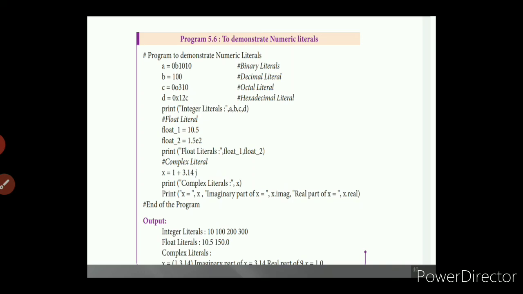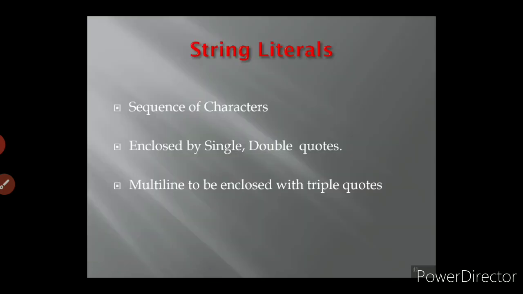Okay. Then after that the float literals. float1 equal to 10.5, it comes along with the fractional part. Then the second example, float2 equal to 1.2E2, where E is nothing but the exponent value. Then complex literal: x equal to 1 plus 3.14j. Here 3.14j is called the imaginary part and 1 is called the real part.